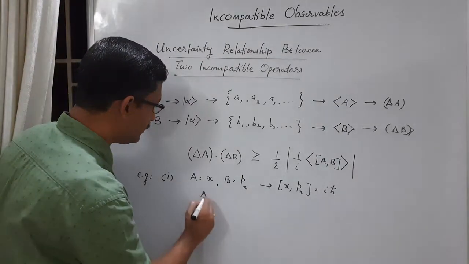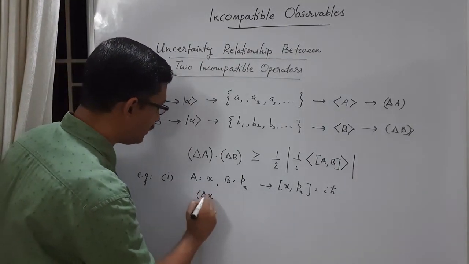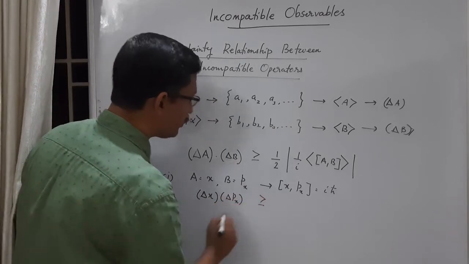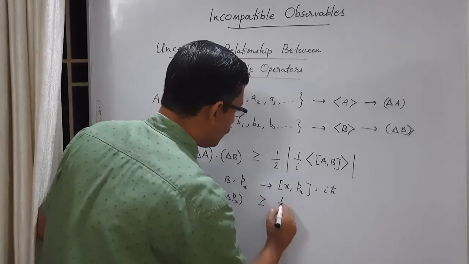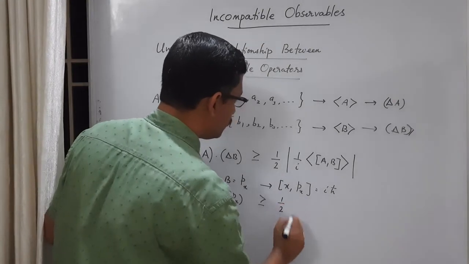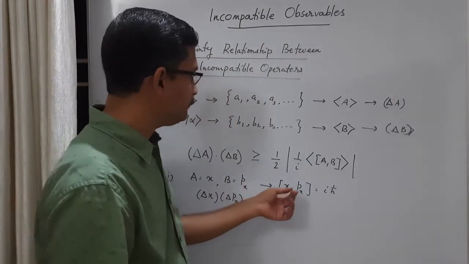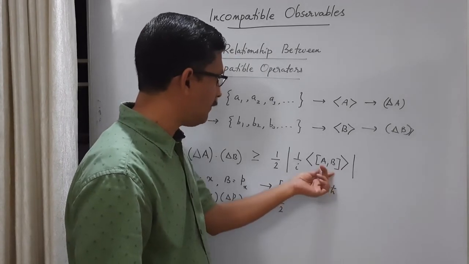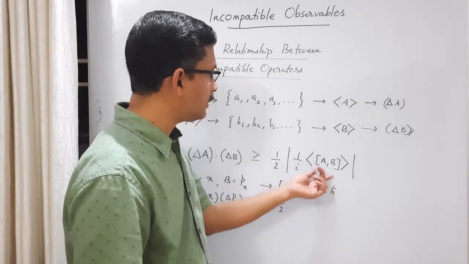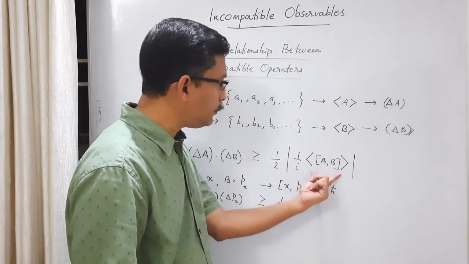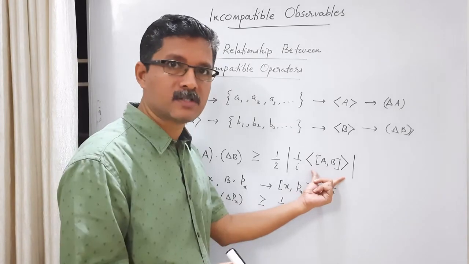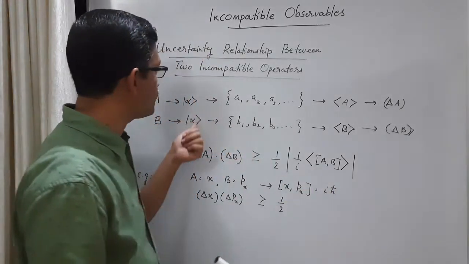So what is the uncertainty relation between them? Delta x into delta px is greater than or equal to 1 by 2. Okay. What you get here is i h cross. So if you find the expectation value of this, you have to calculate the expectation value in a particular state. In which state? In this common state.